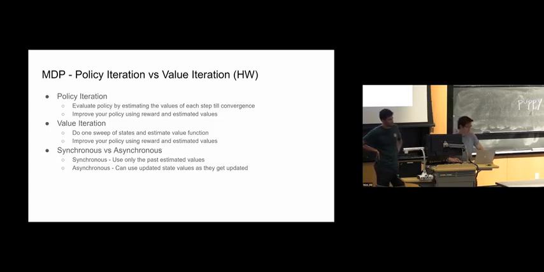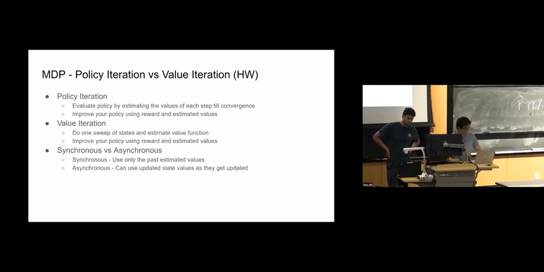The key difference is that in policy iteration, you converge to an estimated value function for your given policy before you improve your policy by argmaxing over the different Q values, versus value iteration, where you only do one quick sweep over the given states and estimate the values before you do the policy improvement step.